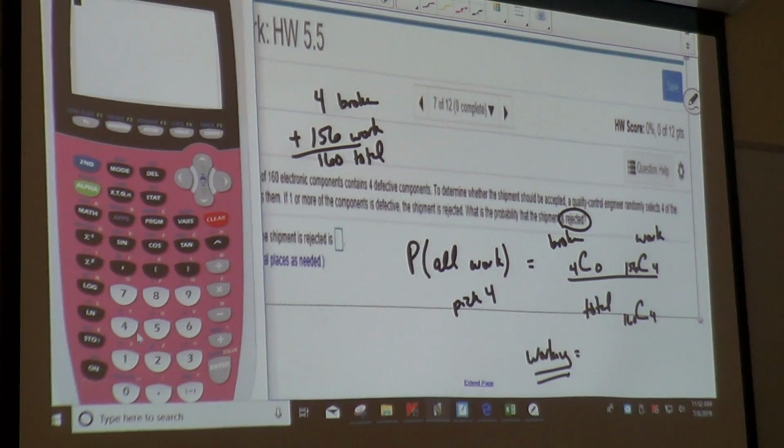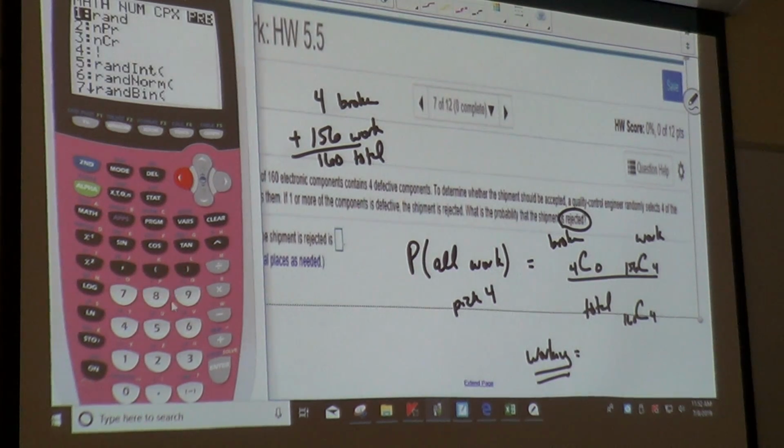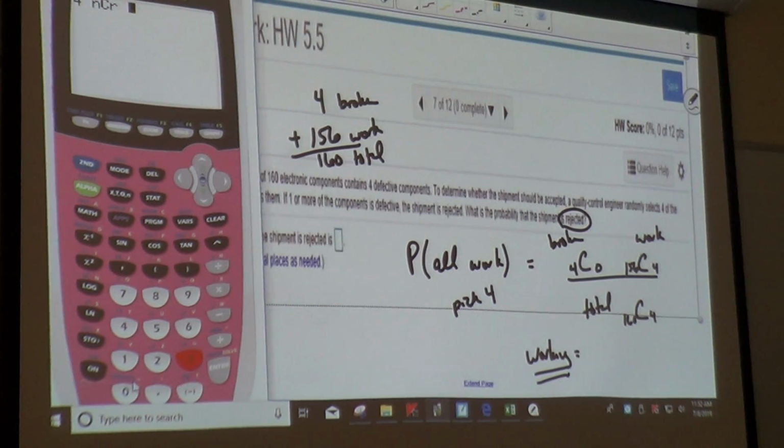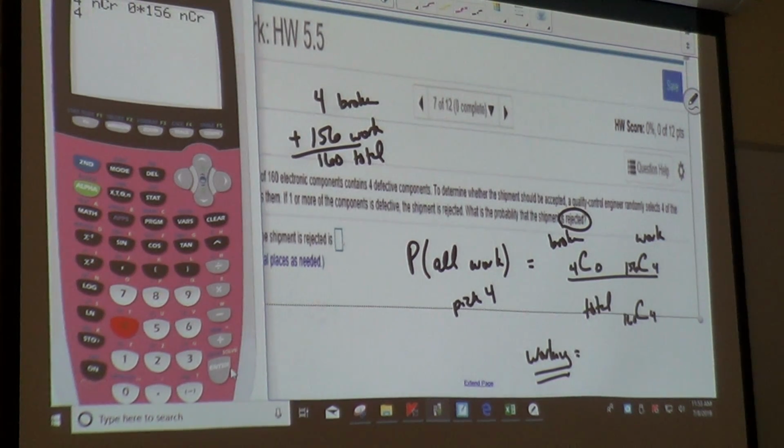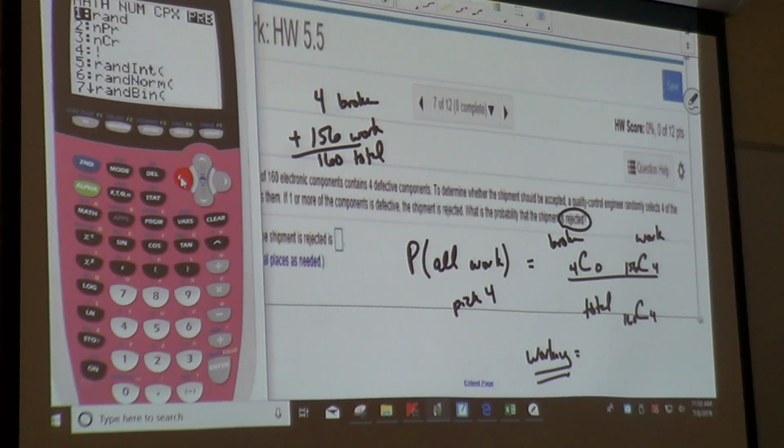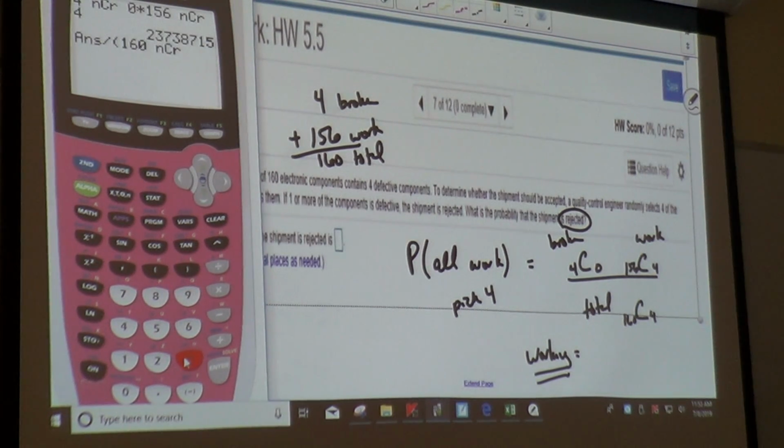So it's going to be 4 nCr 0 times 156 nCr 4, divided by, put parentheses in there just in case, 160 nCr 4.